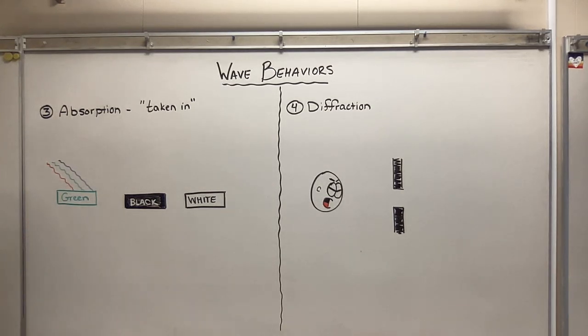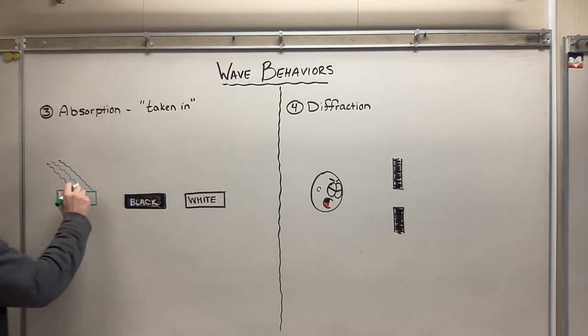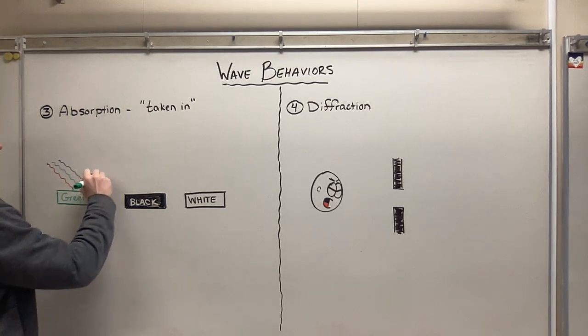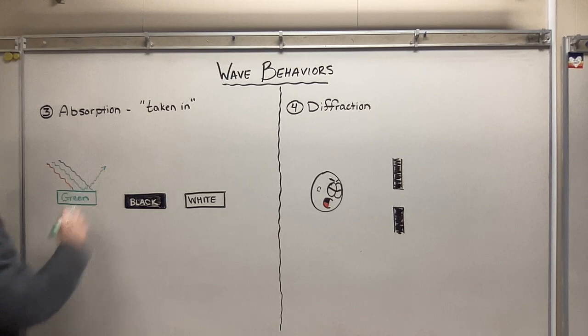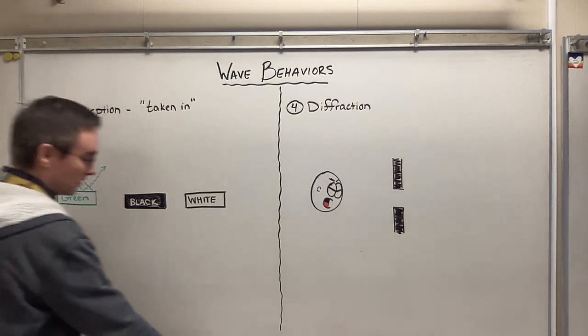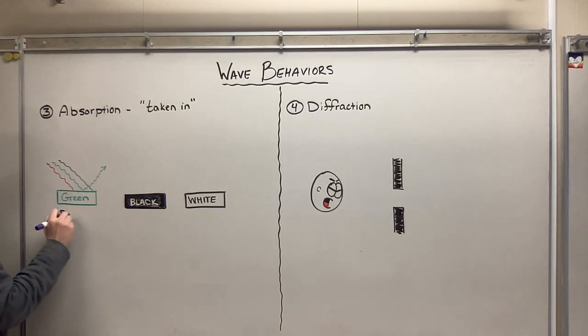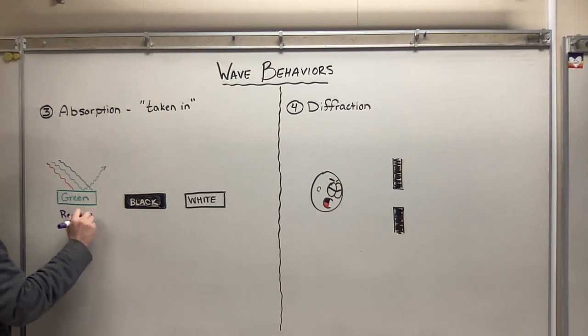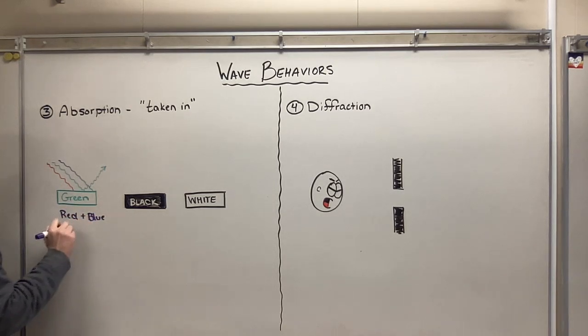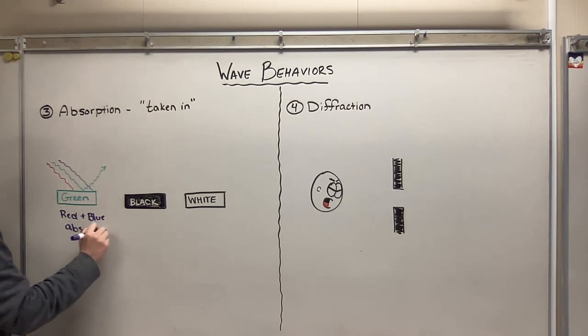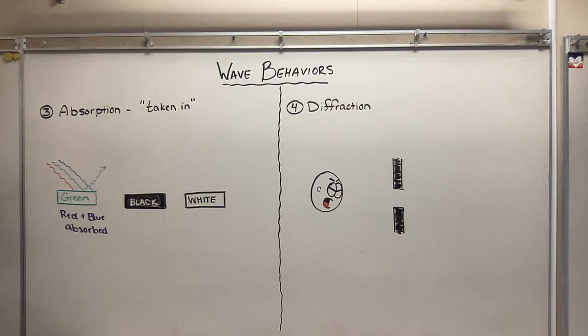So if light waves hit this block, the green wavelength is going to reflect and go to our eye and we see it, while both red and blue are absorbed. So it takes in that energy.